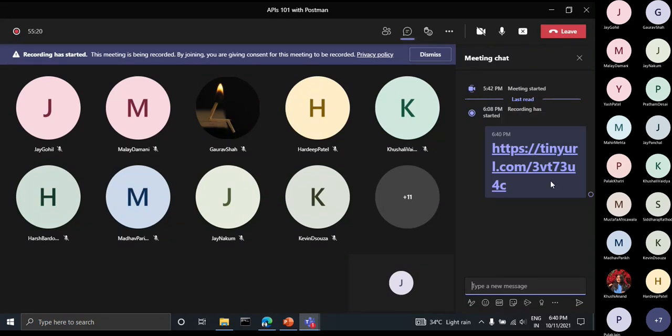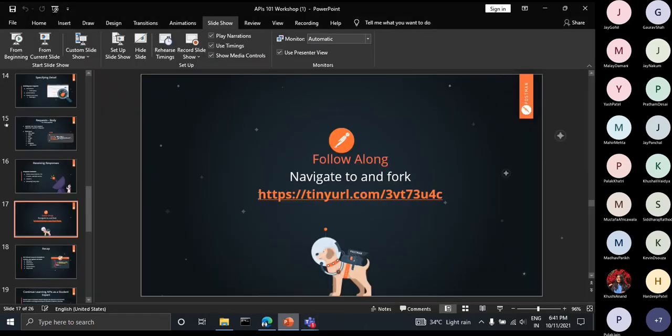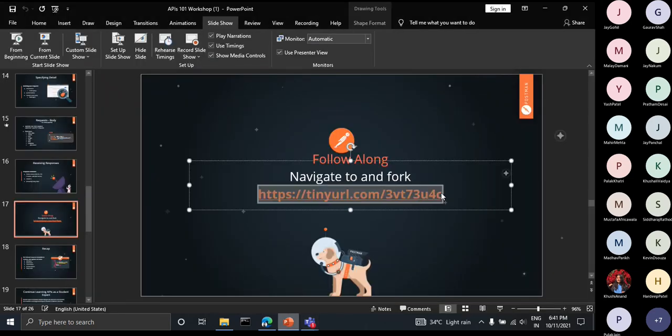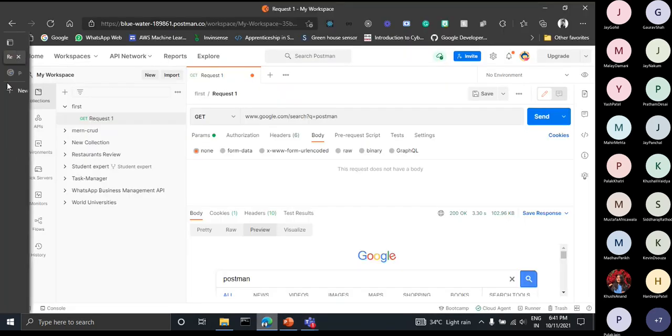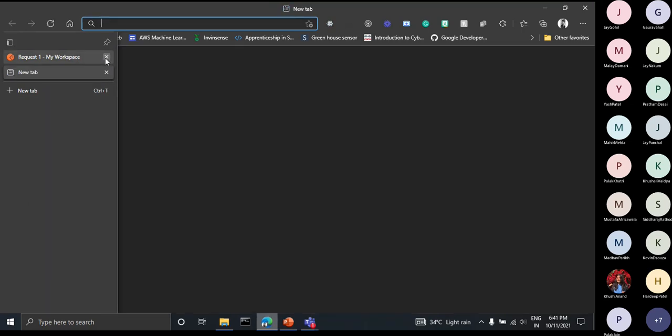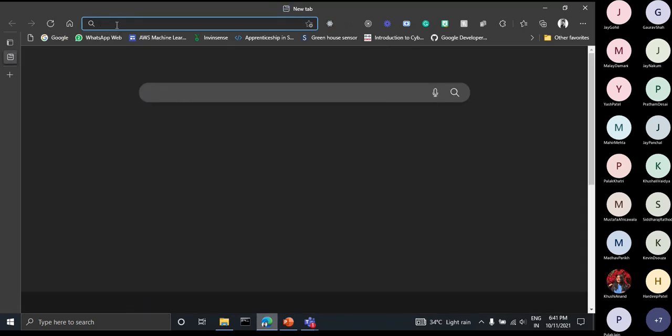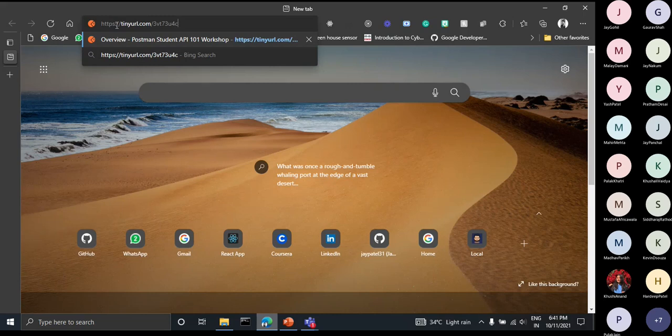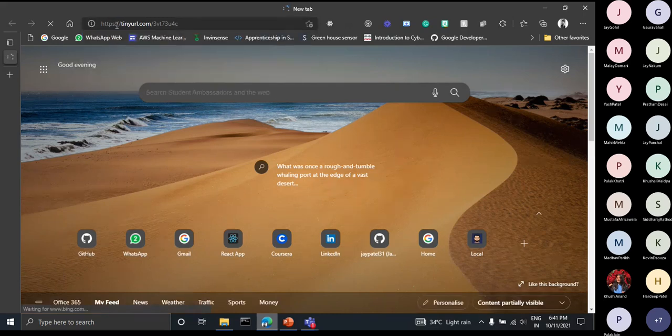I have sent it into the chat box. If you want to follow along with me in the hands-on session, just paste this URL into your browser. If you haven't made your Postman account, it will first ask you to make one. So if you want to follow along, do that.